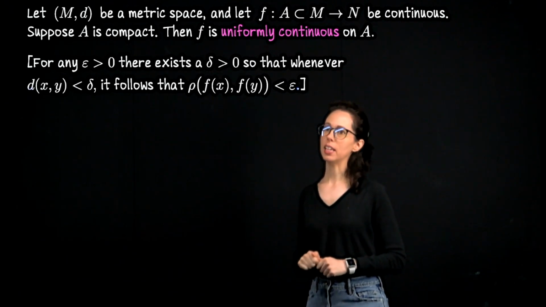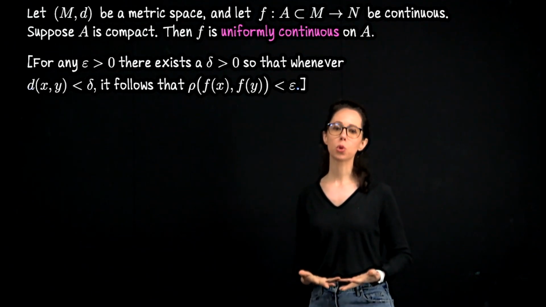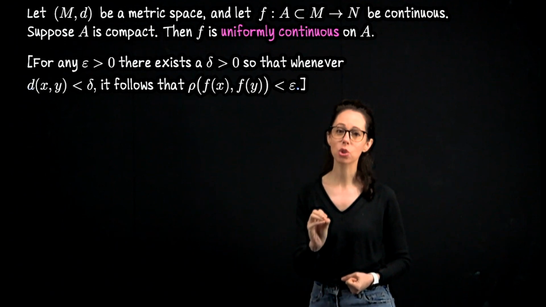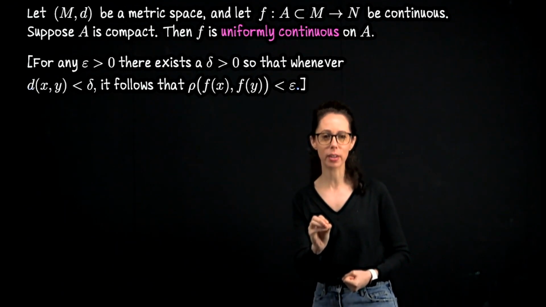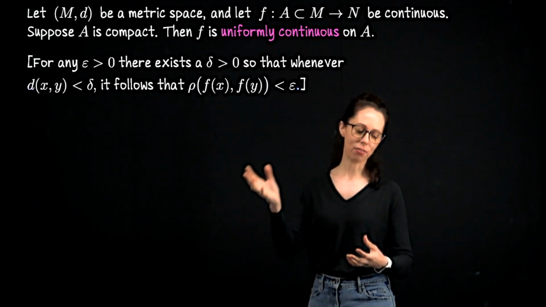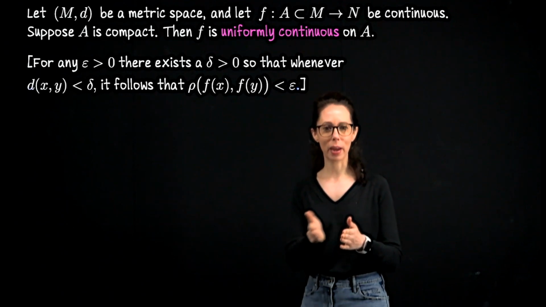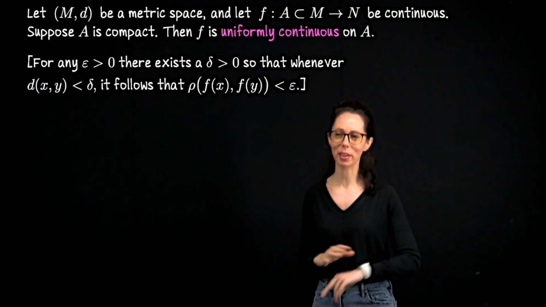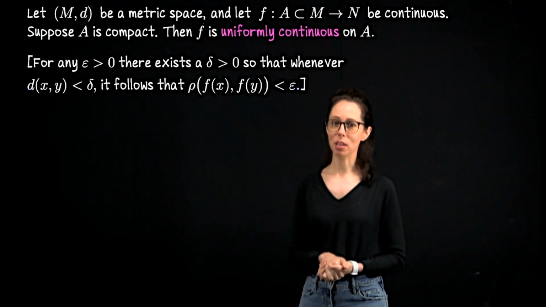If f is continuous at every single point in A, then for some choice of epsilon, at each point I can choose a radius delta defining a neighborhood around each input on which, if you grab another input from that delta neighborhood and compare the outputs, the outputs would be within distance epsilon of each other.